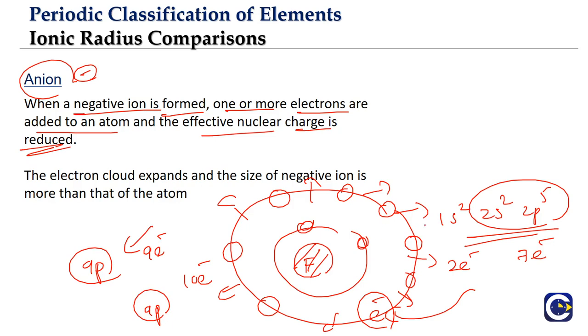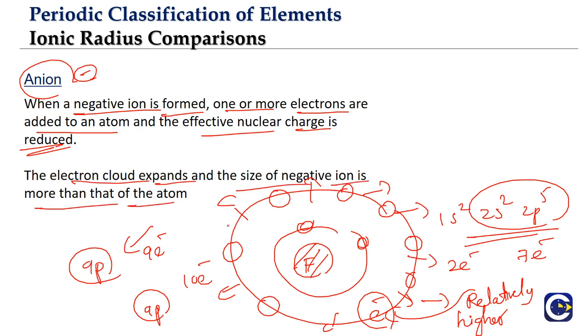Means the size is going to be relatively higher. So the size of F minus will be relatively higher than the size of fluorine. So the electron cloud will be expanding, and the size of a negative ion will always be more than that of the atom.